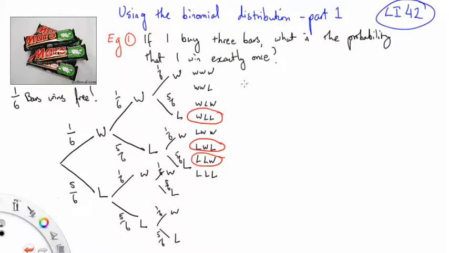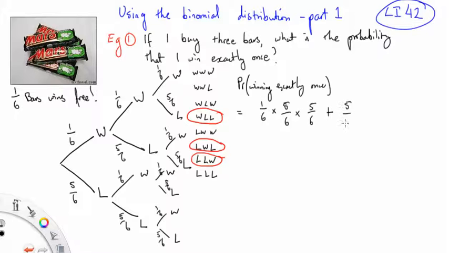No. So the probability of winning exactly once equals the probability of winning, which is 1 in 6, times the probability of losing, which is 5 in 6, times the probability of losing, which is 5 in 6, plus the probability of losing times the probability of winning times the probability of losing, plus the probability of losing times the probability of losing times the probability of winning. And I want you to notice something here.